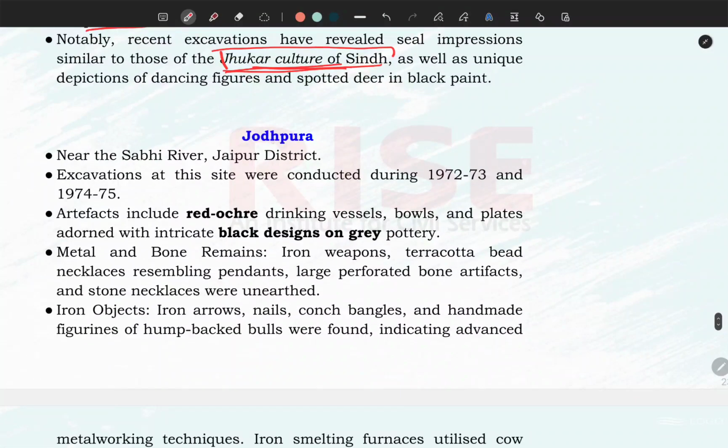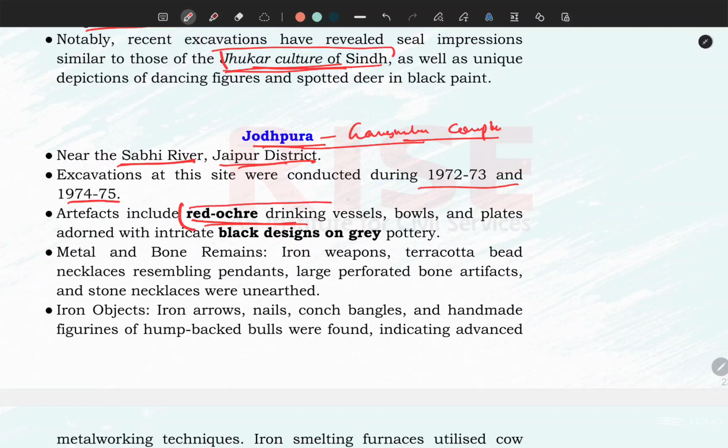Another important site is Jodhpura. Basically, Jodhpura-Ganeshwar complex is now a modern term used for this civilization. Now we have taken a different Jodhpura. Jodhpura is not Jodhpur, it is in Jaipur district, and it is located on the bank of the Sabi river. It was excavated in 1970 to 73. The important thing is that the type of pottery found is red ochre, not black and red. OCP vessels have been found from here.